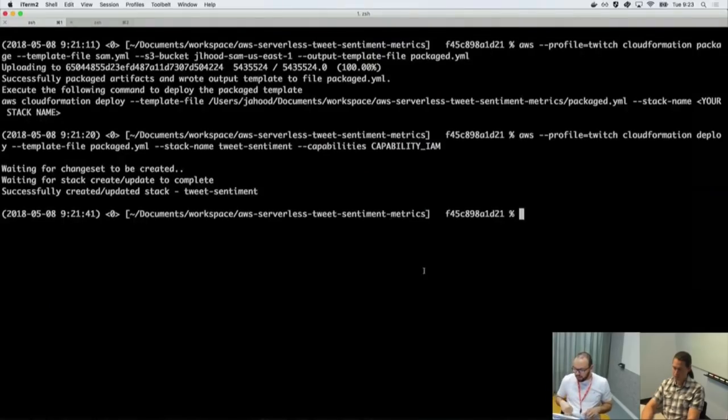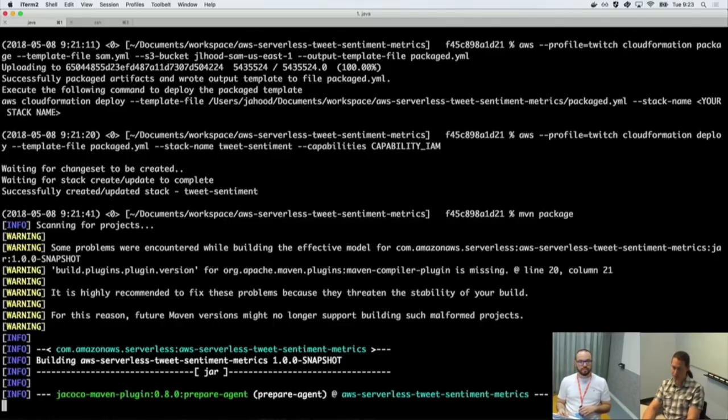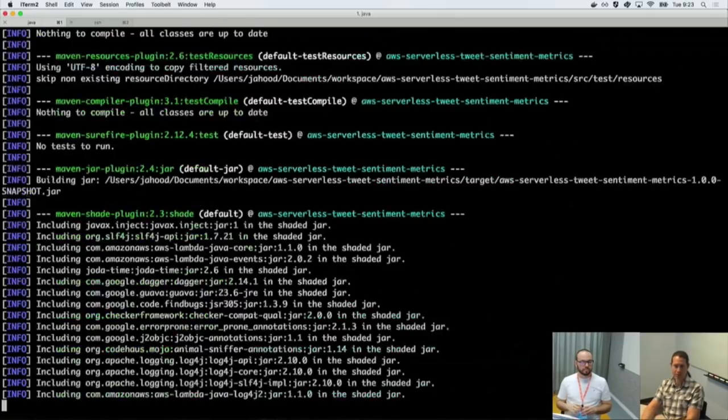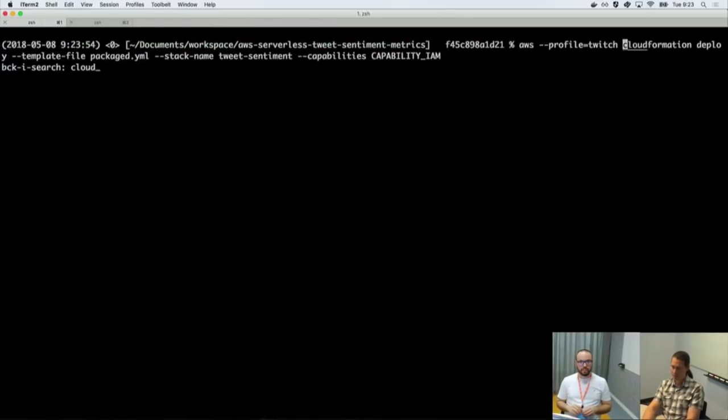We just run a package. Well, I'll need to rebuild. So Maven package so that my jar is updated, because this resource is actually put into the jar. And then I'll do my CloudFormation package. In the meantime, we're doing this.